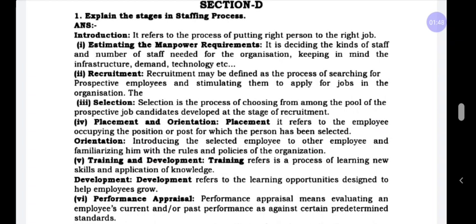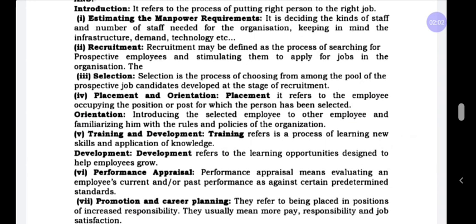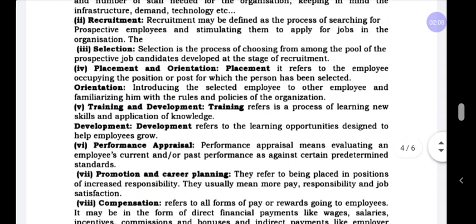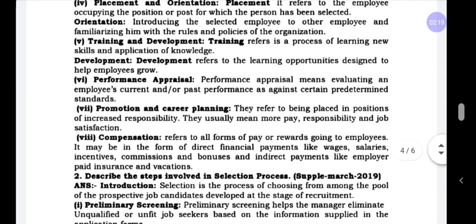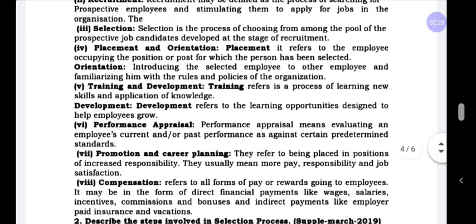Coming to the staffing process. First, we have to write the introduction. It refers to the process of putting the right person to the right job. It is called staffing. Let us learn the explanation. The first one, estimating the manpower requirement. Second, recruitment. Third, selection. Fourth, placement and orientation. Fifth, training and development. Sixth, performance appraisal. Next, promotion and career planning. And the last, the eighth one, compensation. Let us learn each and every point in detail.